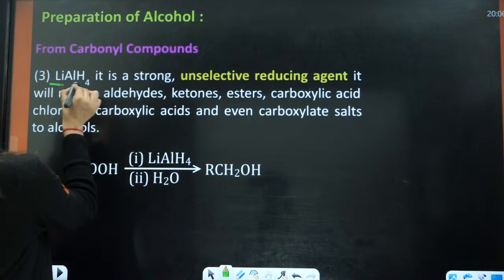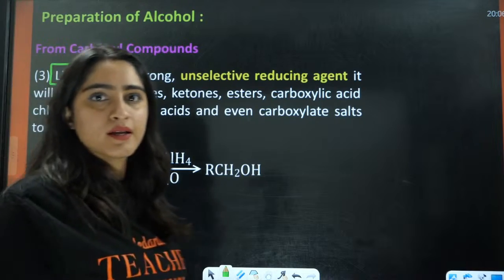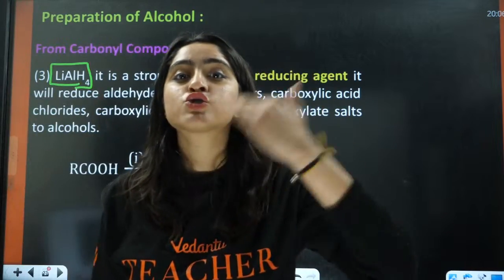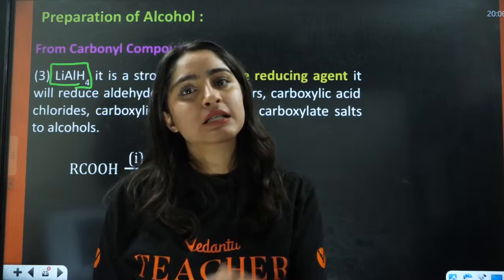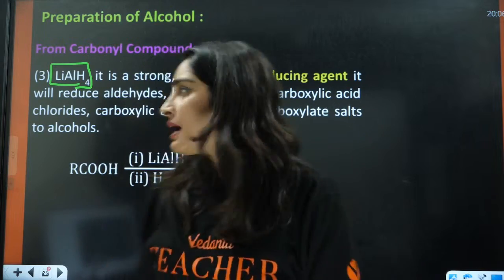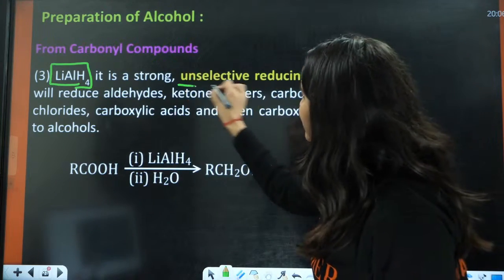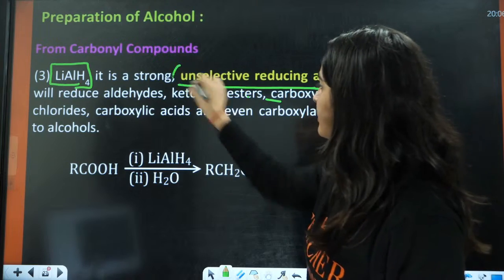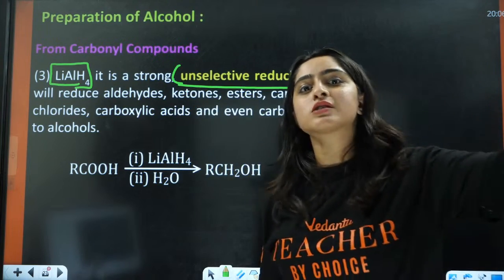But LiAlH4 is actually a stronger reducing agent as compared to NaBH4. In this case, it is an unselective reducing agent. It is going to reduce the double bond.